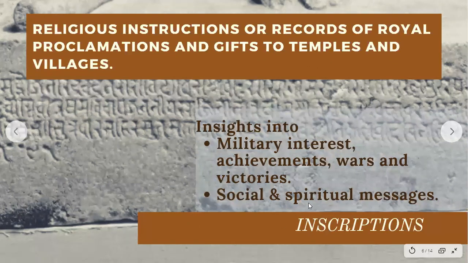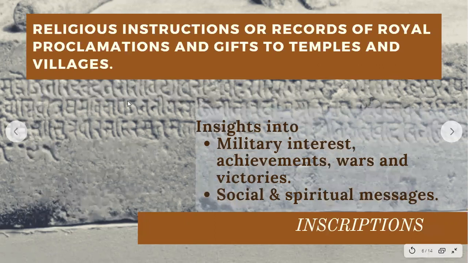So we have found a lot of inscriptions engraved on various surfaces across the subcontinent. Yes, and so the definition would be, they are religious instructions or records of royal proclamations and gifts to temples and villages, right?